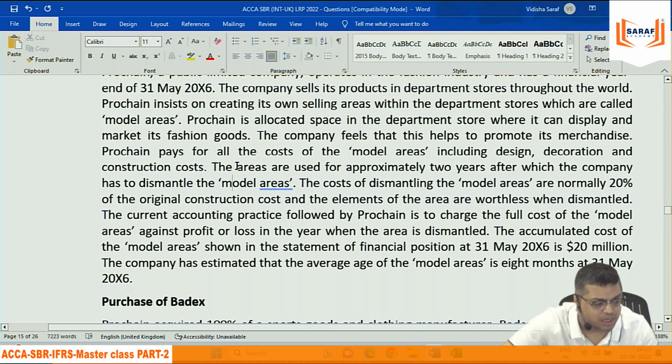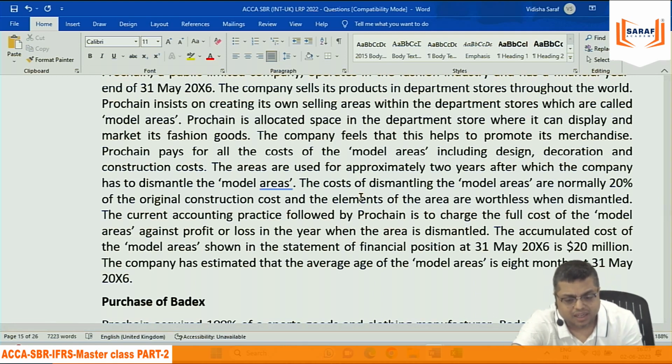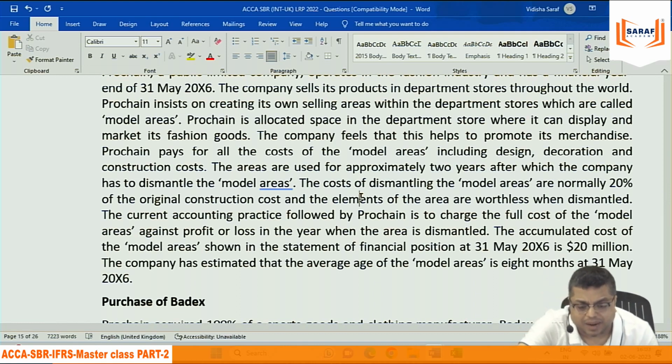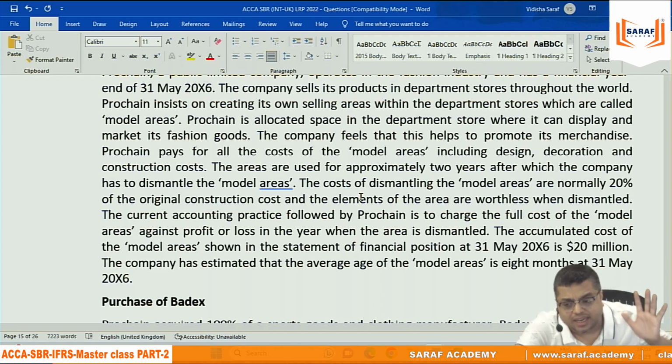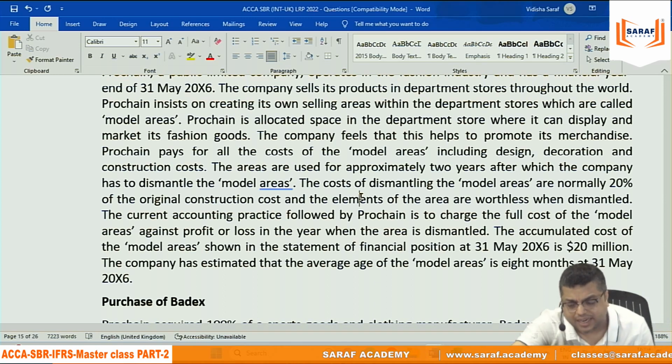But then the question comes relating to dismantling expenditures. At the time of getting control over the asset, we know that at the end of the life of the asset, there will be some expenditure to dismantle. Maybe we don't know the exact amount. We can estimate, but we know. Then that is also part of the asset cost as per IAS 16. So the present value of the dismantling expenditure should be added to the value of the model area, and then it will be depreciated over 2 years.